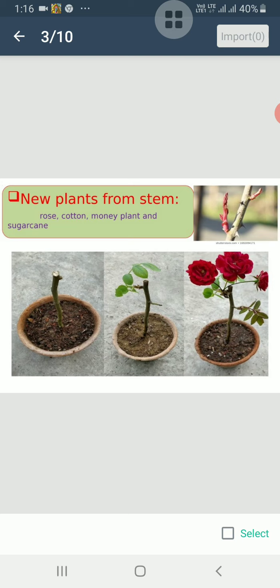You can see that there are buds on the stem cutting, and after that we plant the stem cutting into the soil. So after a few days the leaves have come and then the new plant has come out of it.